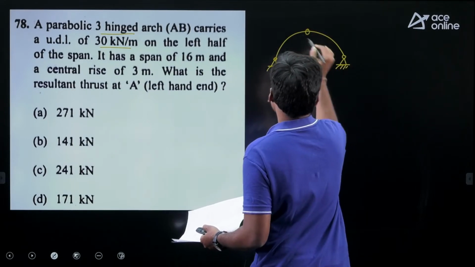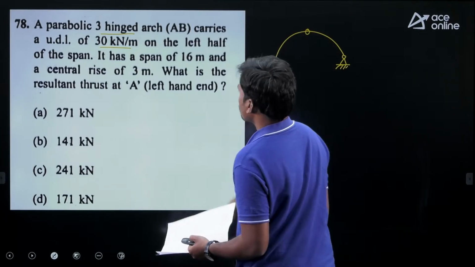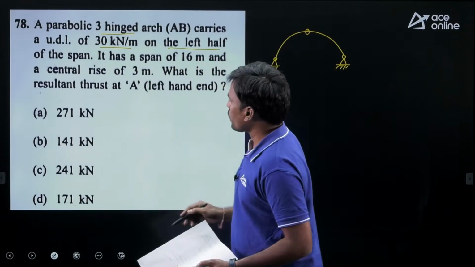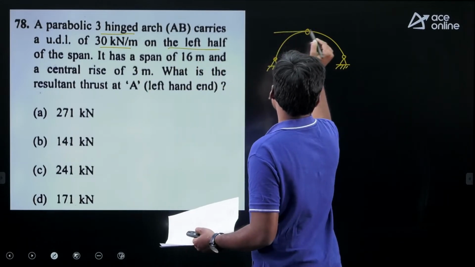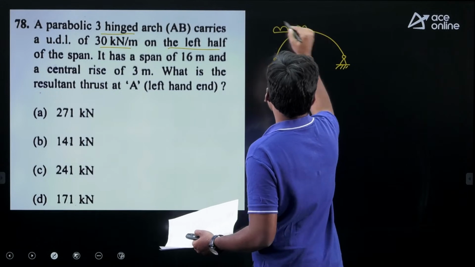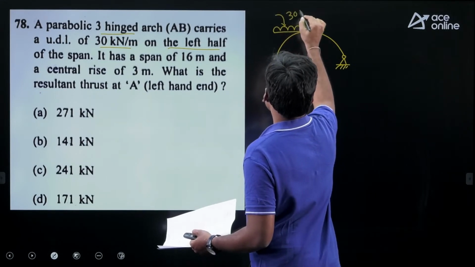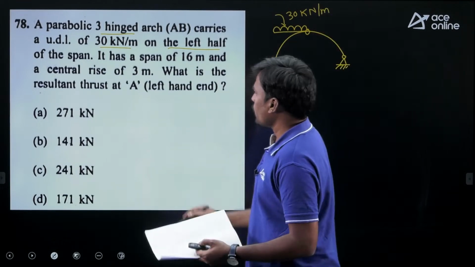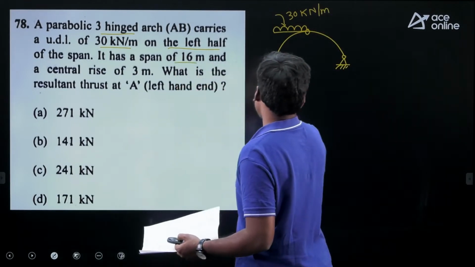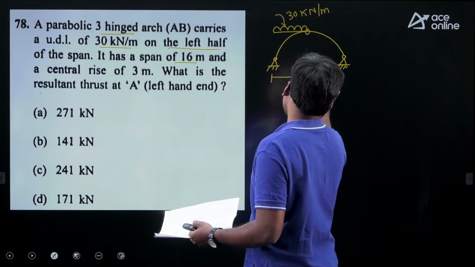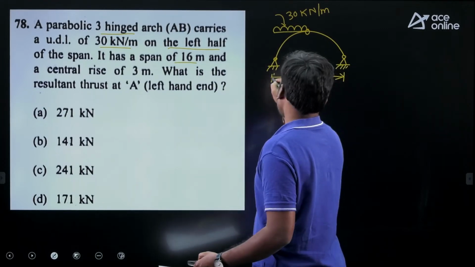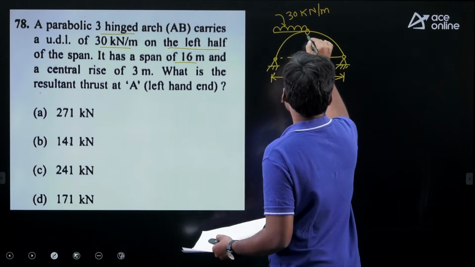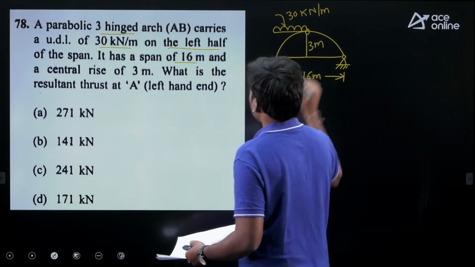So 3-hinged parabolic arch. So UDL 30 kilonewton per meter on the left half of the span. So this is the 30 kilonewton per meter. Okay, and span given 16 meter. Okay, and central rise is given 3 meter. So this is the 3 meter.